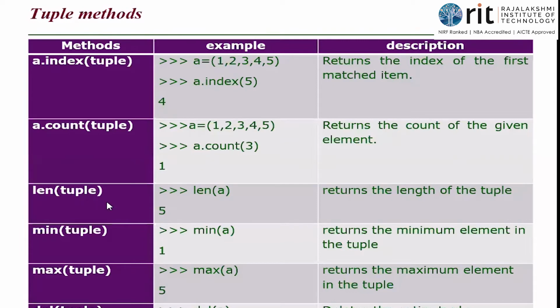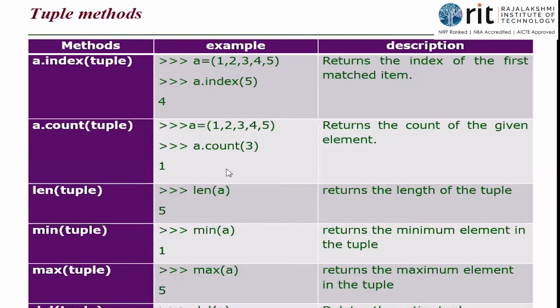Then length of the tuple, minimum of a tuple, maximum of a tuple, and deleting a particular tuple. So length of A, what is in A? 5 items are there. So it is going to return the length of the tuple, the number of items in the tuple. So the answer is 5. Min of A, what is min? To find the minimum value that is present in A. What is the minimum value present in A? 1, 2, 3, 4, 5. 1. So I'll get the answer 1.